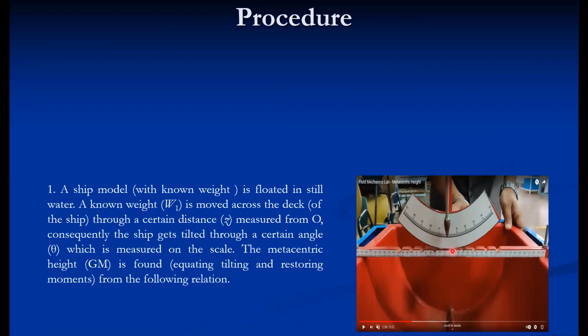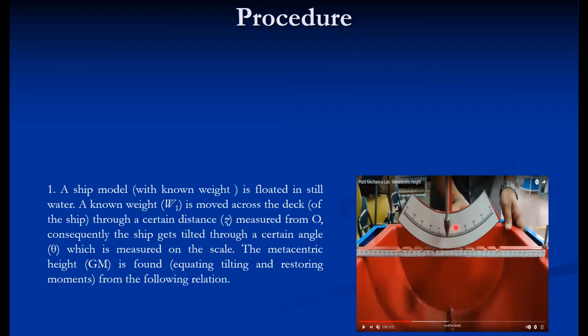So we take a moment by placing the jockey at different slots, or at different distances, you can say. And whatever the angle made by this ship, we can directly measure with the help of this protractor. So this is an angle calibration plate, or calibration scale. This particular pendulum makes an angle, so that angle we can directly get, and we can obtain the value of tan theta.